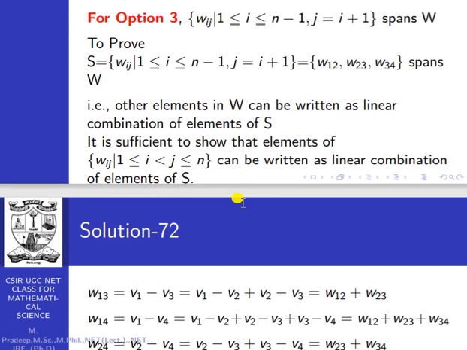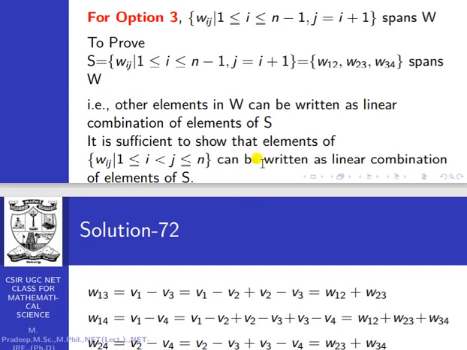So it is sufficient to show that the other elements of W, already we know that the sets are equal.